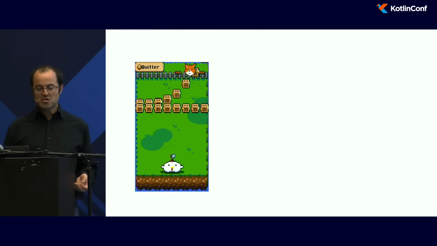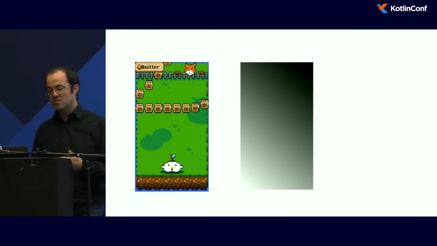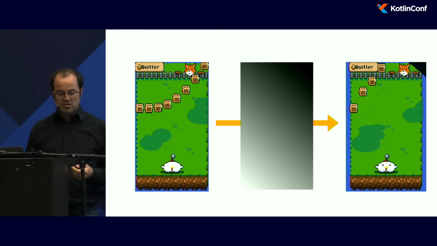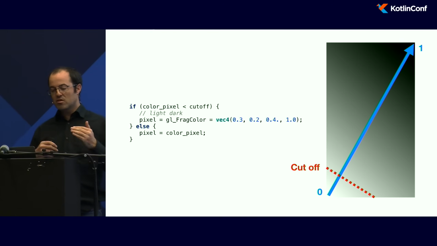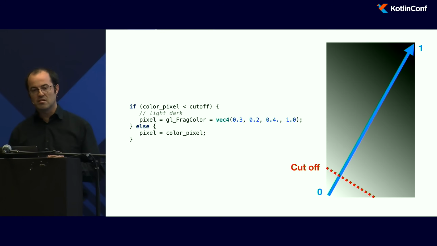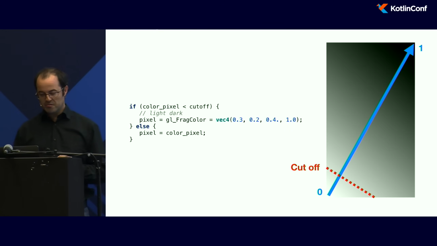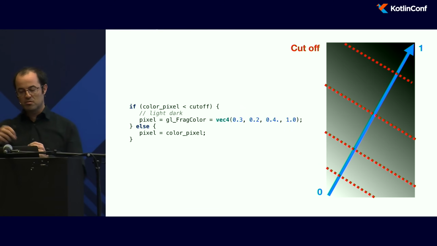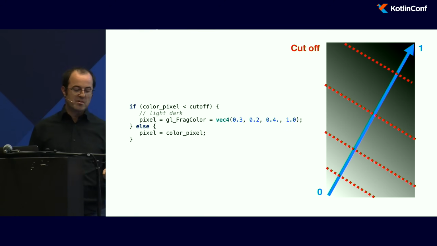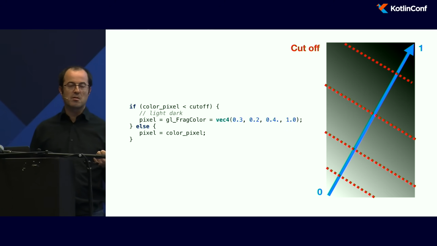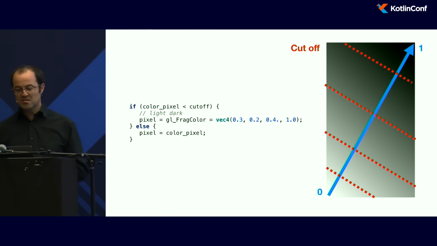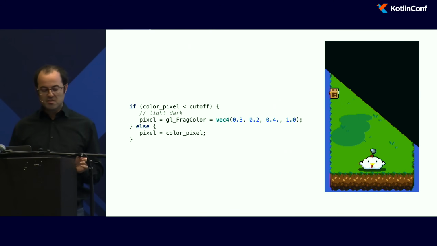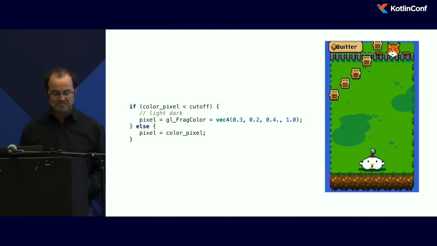And so I use shaders in my game mostly for transitions. So here I have my game, a nice texture, and with a shader, I will create this nice transition effect. To do it, this is just a cutoff. I say, OK, so the white at the beginning is the cutoff. Then with time, it will be more and more dark. The cutoff will be more and more dark. So if a pixel is white on this texture, I will display the game. Or if it's black, I will display a black color instead. So I get this thanks to this small shader.